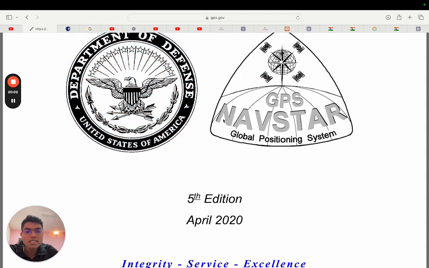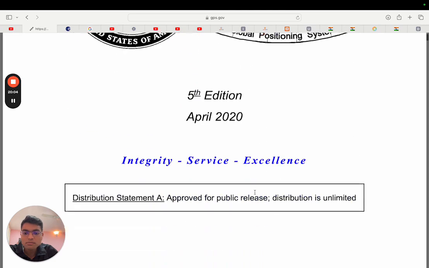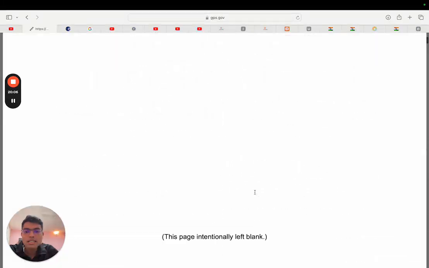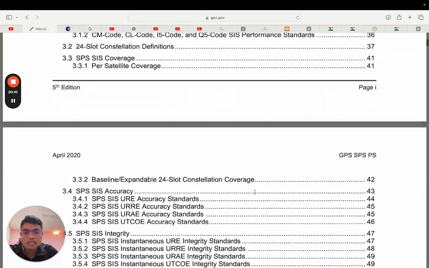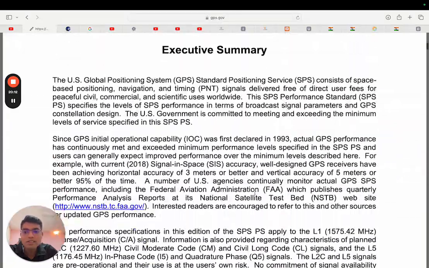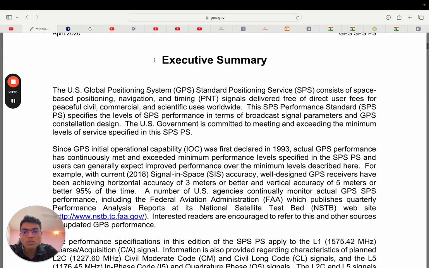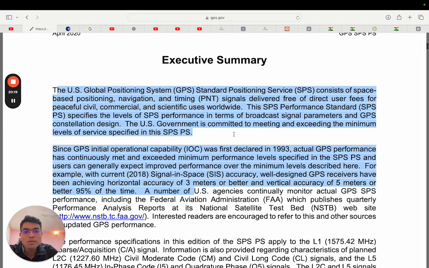United States had deployed this in the satellite, the atomic clocks. Now, once this kind of document is there, even if it is lengthy, we need never be afraid of the length of the document. We can very easily and very fast skim through this. A good way to read about it is the executive summary. Read just two paras, you will understand how GPS is working.